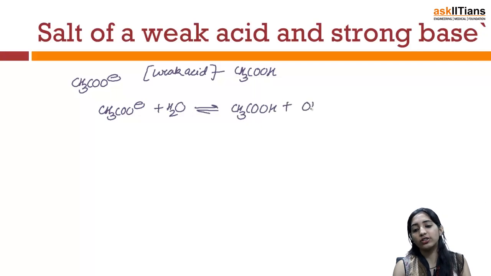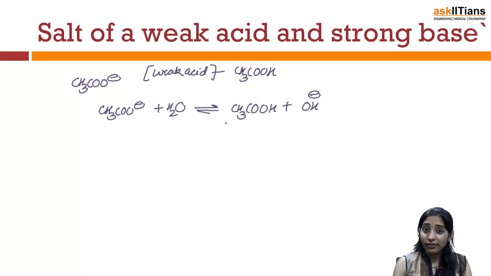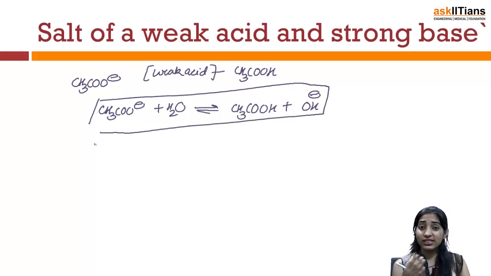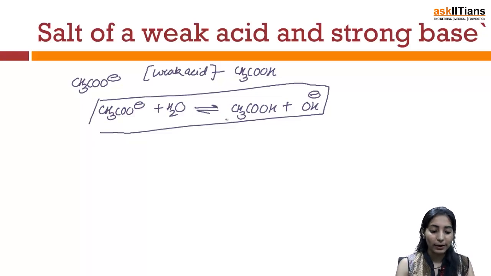So we can very easily write an equilibrium reaction taking place between the acetate anion, which is a weak anion coming from a weak acid, and water, and the formation of CH3COOH and OH minus takes place.